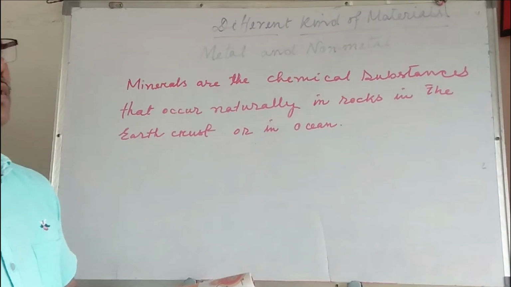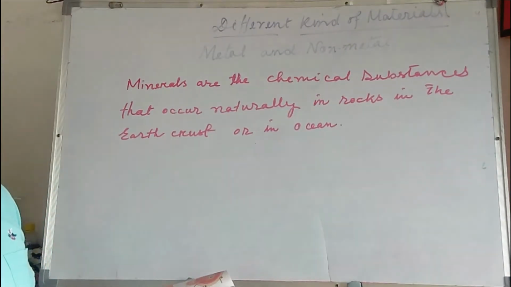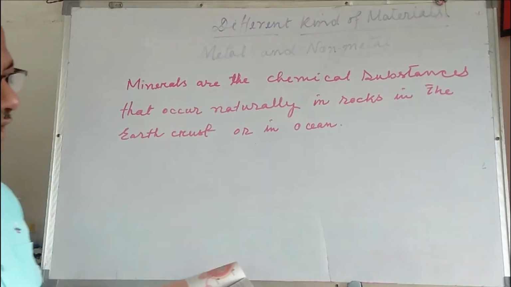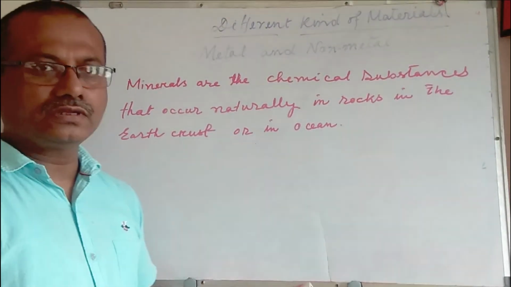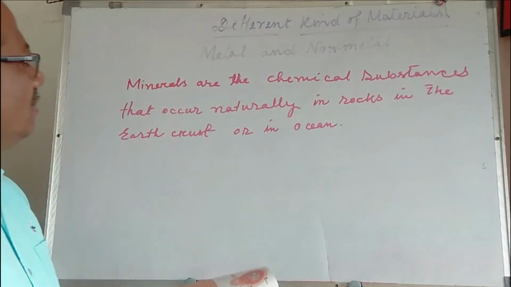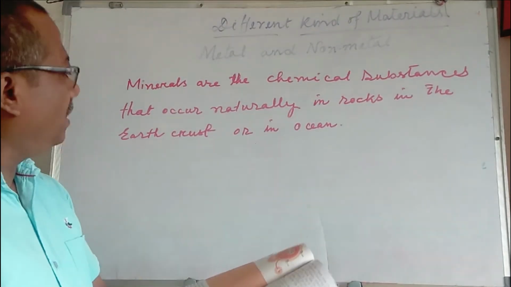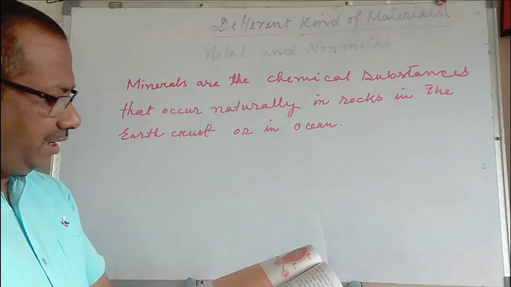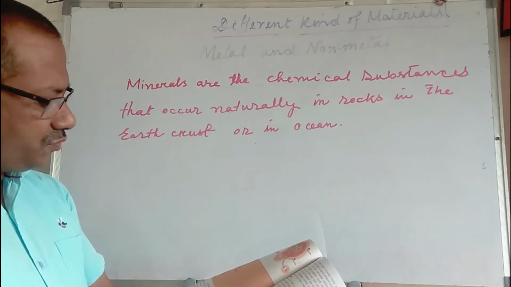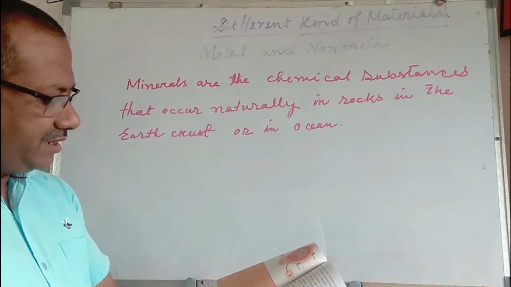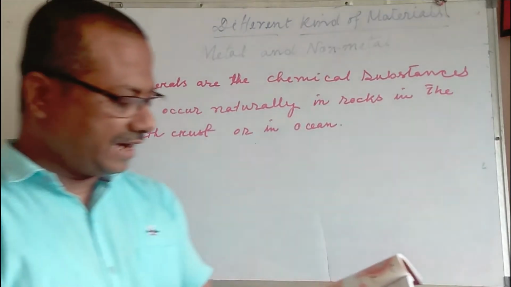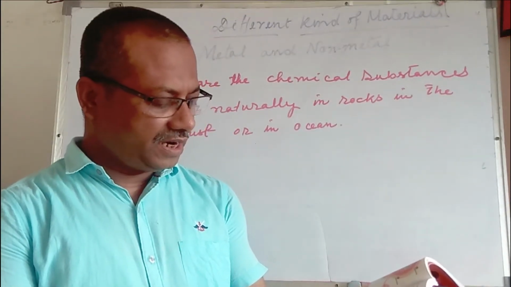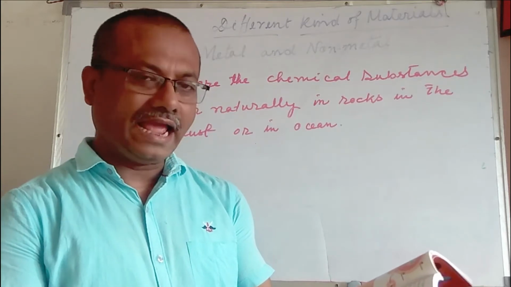So, what is the difference between minerals and ores? Why are all ores called minerals but all minerals are not ores? Explain it. These kinds of questions may come in the exam. So, please remember the definitions of minerals and ores. In rocks, the useful metallic mineral is generally found along with other minerals which are not required. These mineral impurities are called gangue.